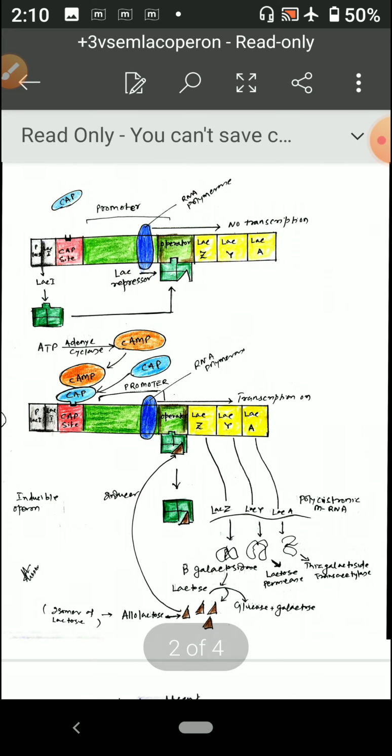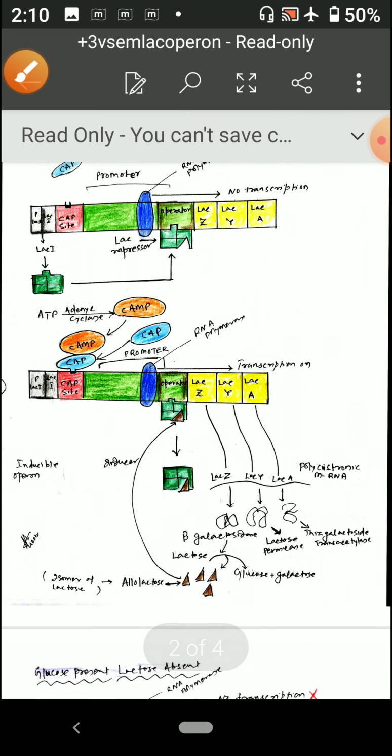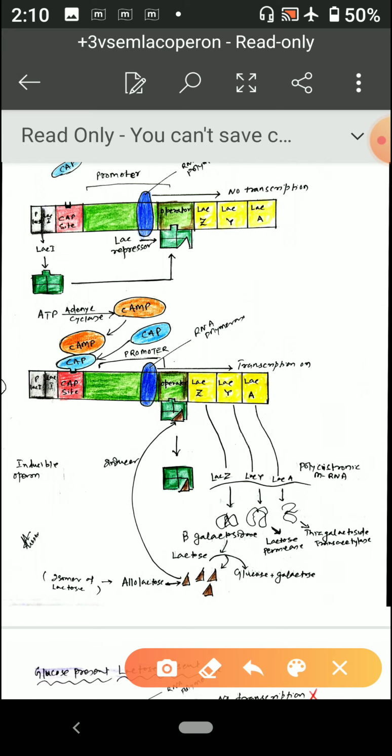You can say this is a catabolite activator protein. So this catabolite activator protein gets attached with your CAP site, which is upstream to your promoter,